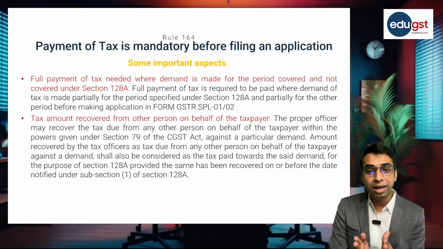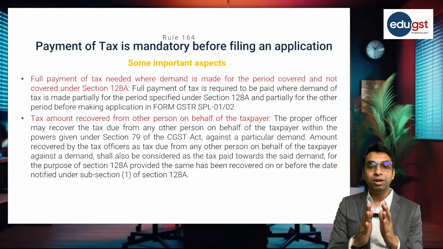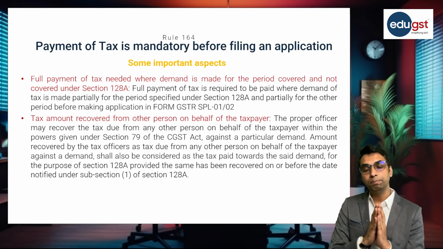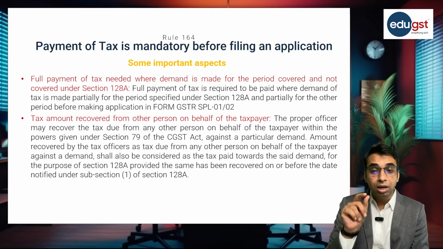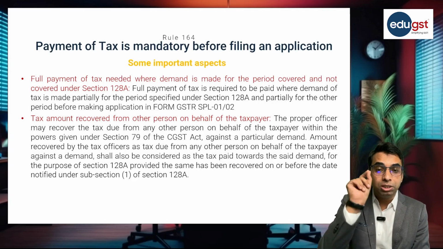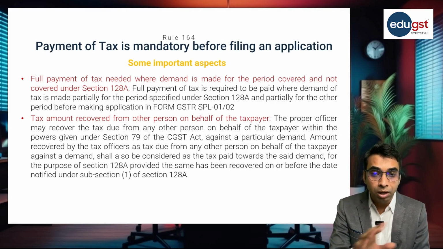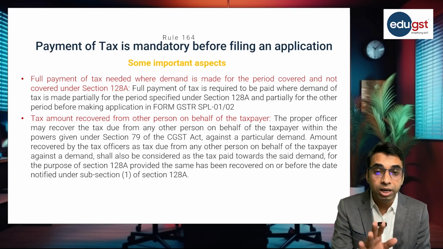Then only I can apply for the benefit of waiver of interest for the period of 17-18 to 19-20. Please remember that relief is available only for the specified period, that is financial year 17-18, 18-19 and 19-20. Relief is not available for 20-21.